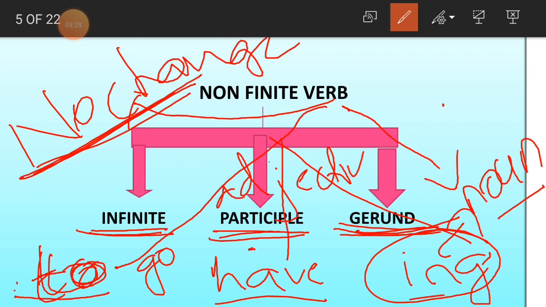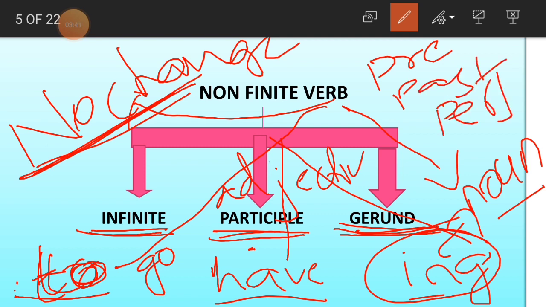And when we say participles, we are having again three types of participles here. One is the present participle, past participle and perfect participle. To make it easy, these verbs will be added by have or having, have plus ing form, or have been plus, if it is a verb like sleep, sleeping.